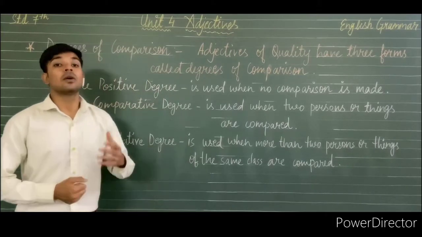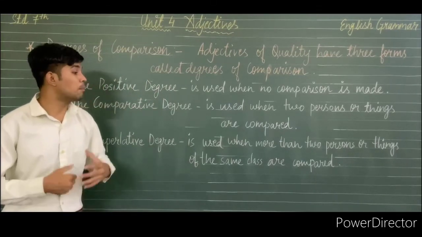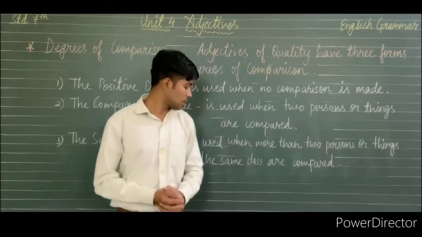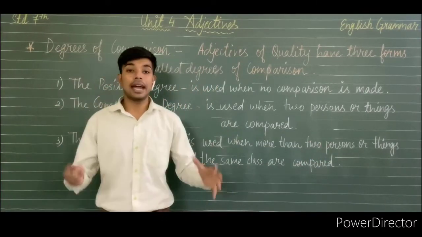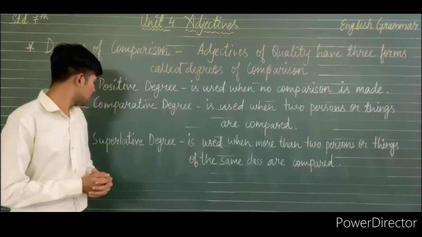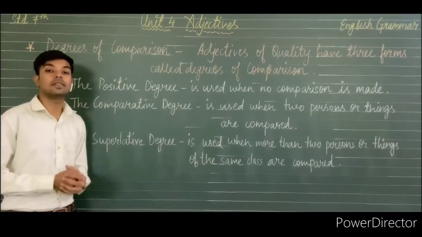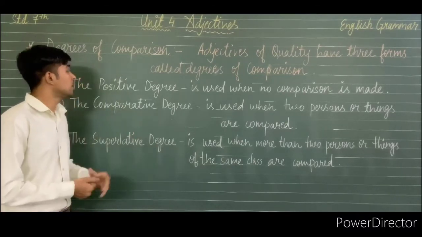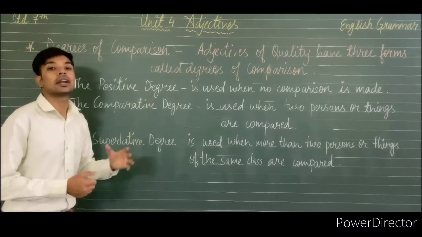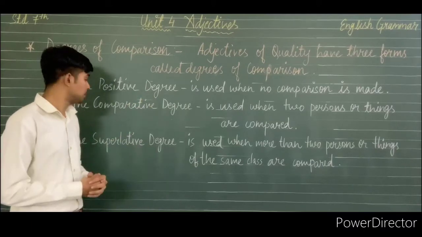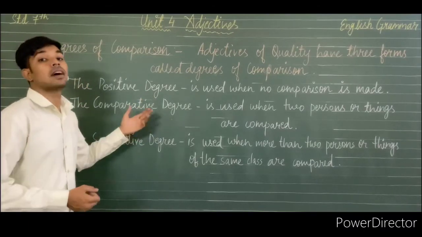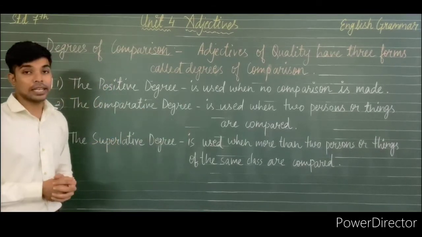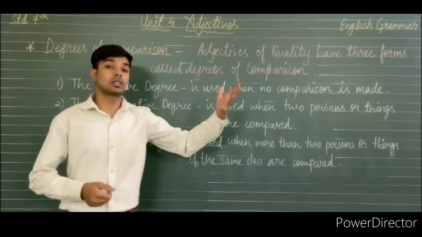So in the positive degree we are not comparing anyone, in the comparative degree we are comparing 2 different things, and in the superlative degree we are comparing more than 2 different things.